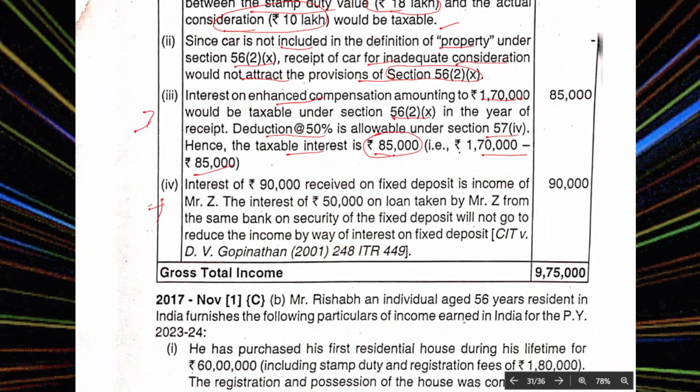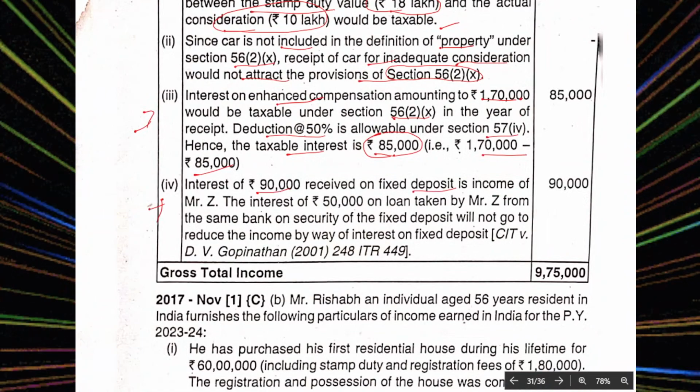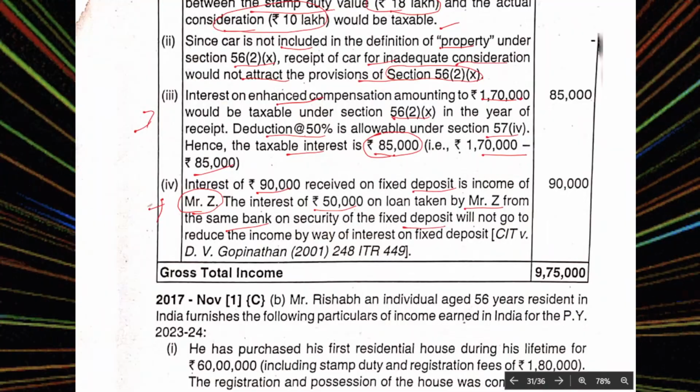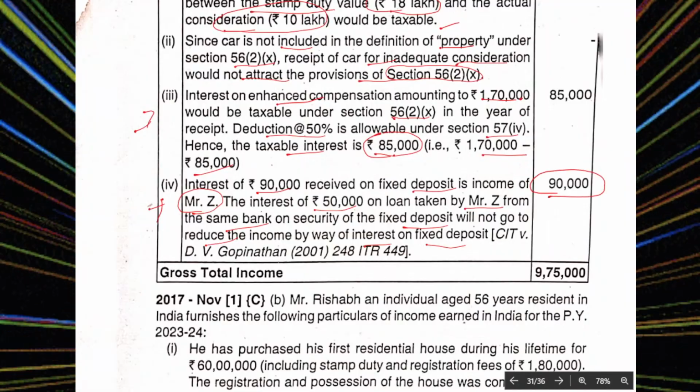Interest of 90,000 is received on the fixed deposit and is income of Mr. Reserve. The interest of 50,000 on the loan taken by Mr. Reserve from the same bank on security of the fixed deposit will not reduce the income by way of interest on fixed deposit. So fixed deposit and loan should not be merged. This will be completely considered as income. So gross total income is 9,75,000.